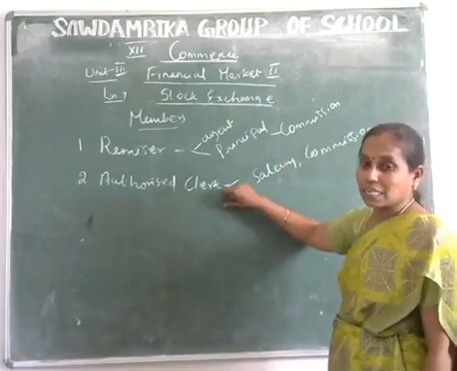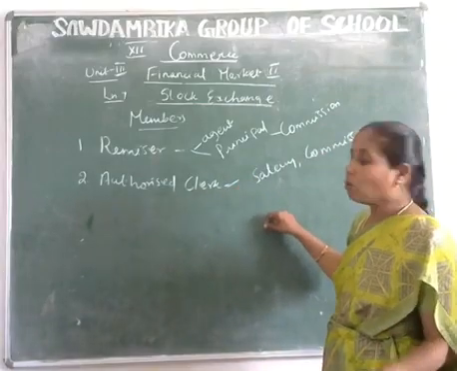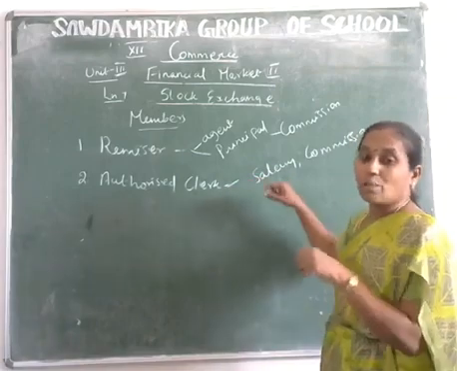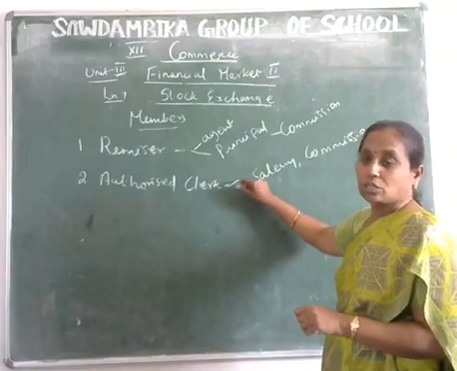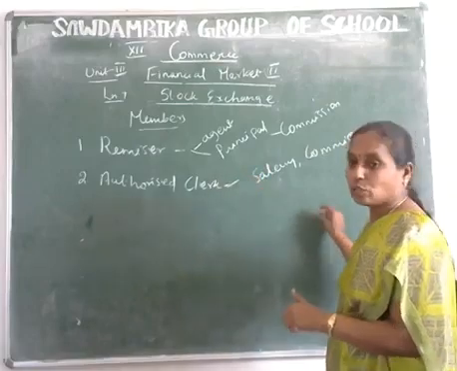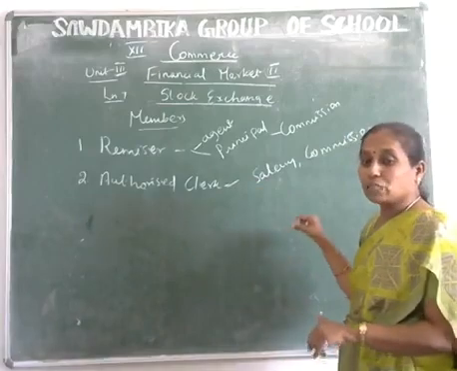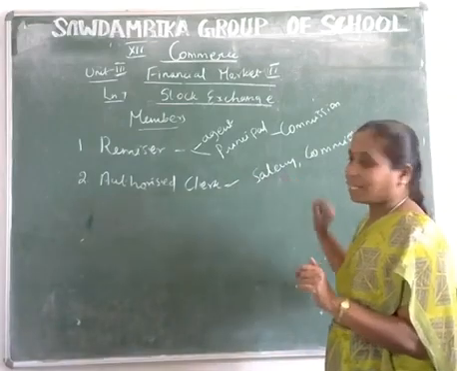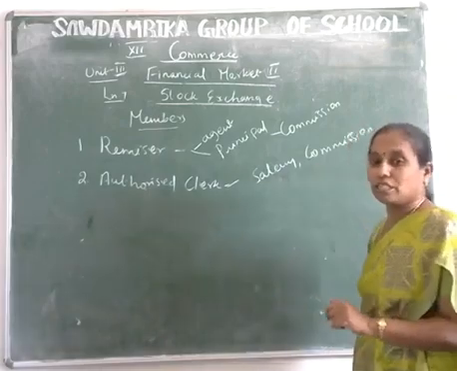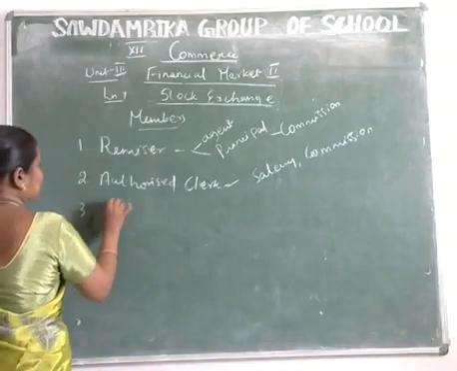So an authorized clerk is an employee in the stock exchanges, and also a member. He is appointed by the members in the stock exchanges. He buys and sells securities on behalf of the members. In this, he gets salary and also commission. And then the next one is brokers.